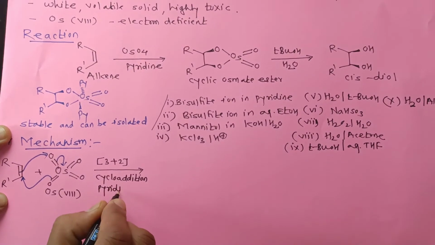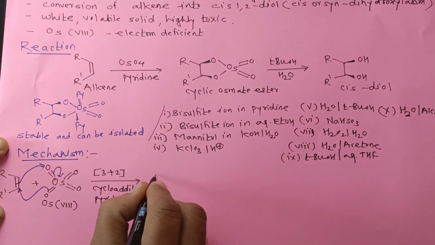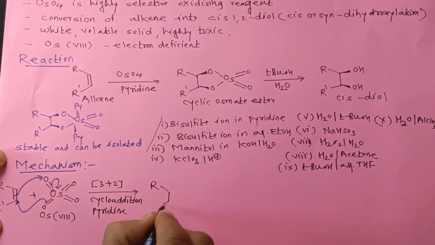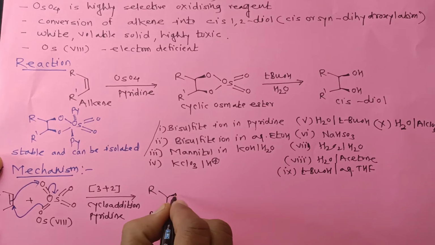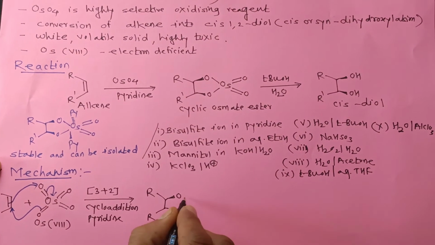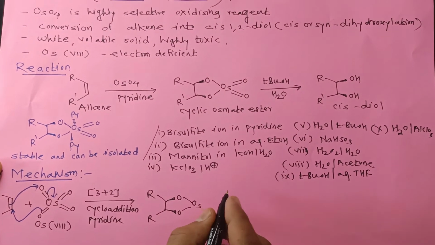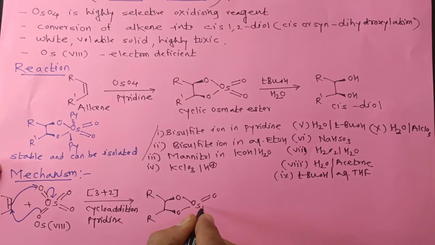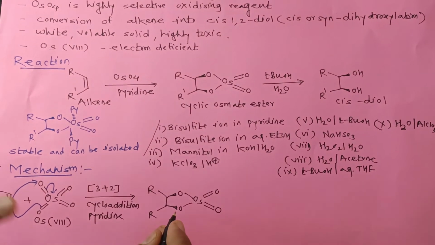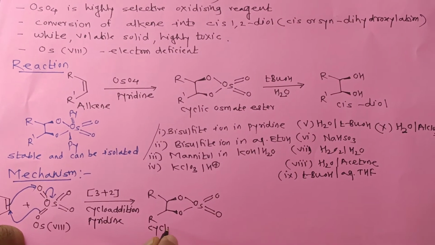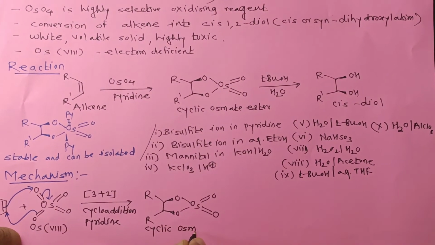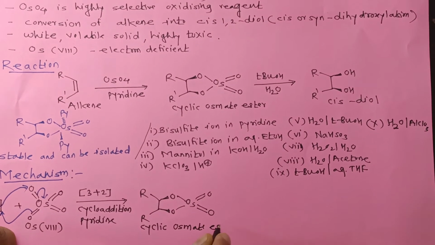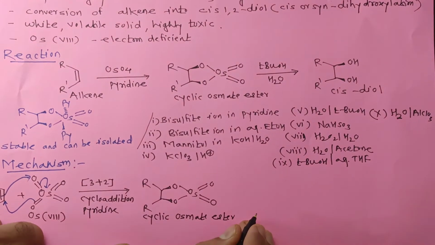Pyridine can be used. So there is formation of the cyclic structure with osmium double bond O double bond O. So this is the cyclic osmate ester.